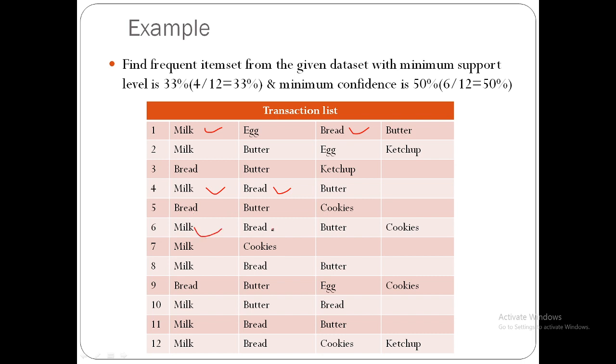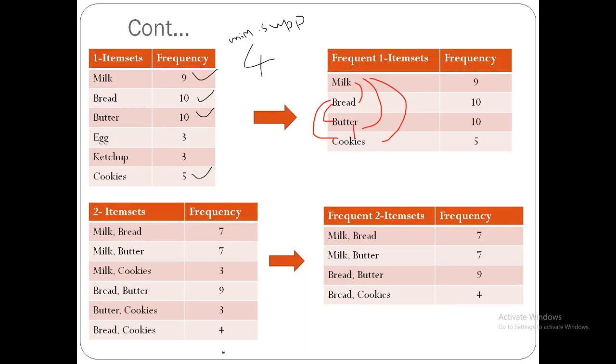Milk and bread. How many are there? 1, 2, 3, 4, 5, 6, 7. Total 7 milk and bread together are there.